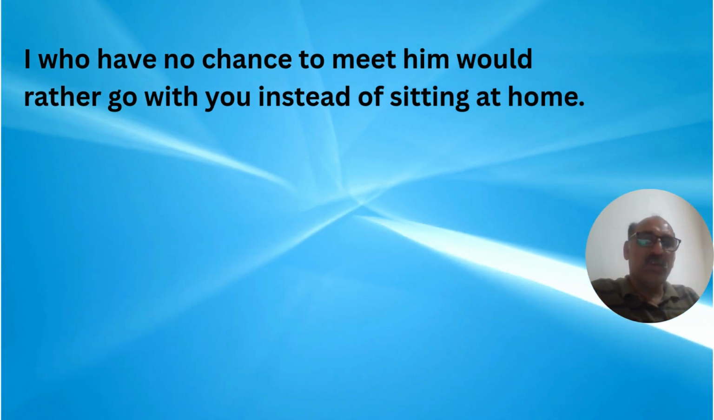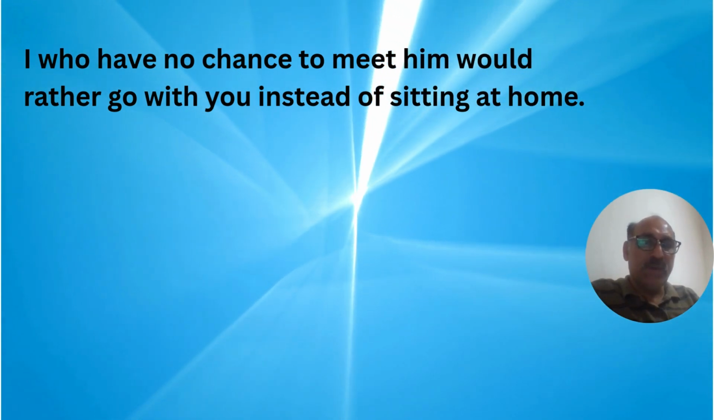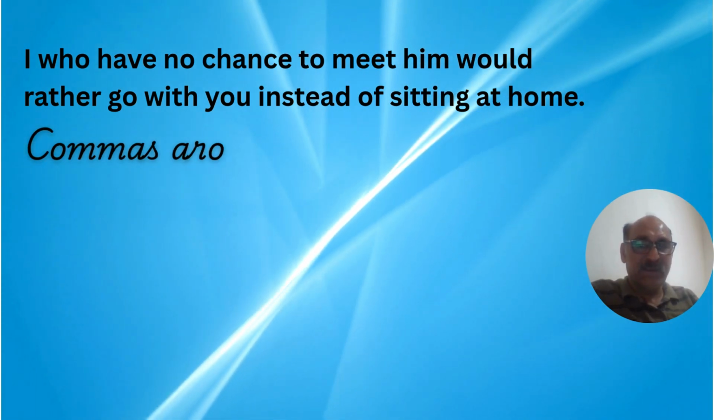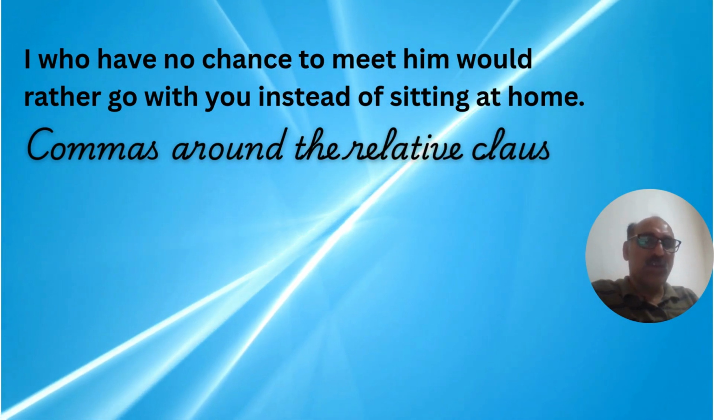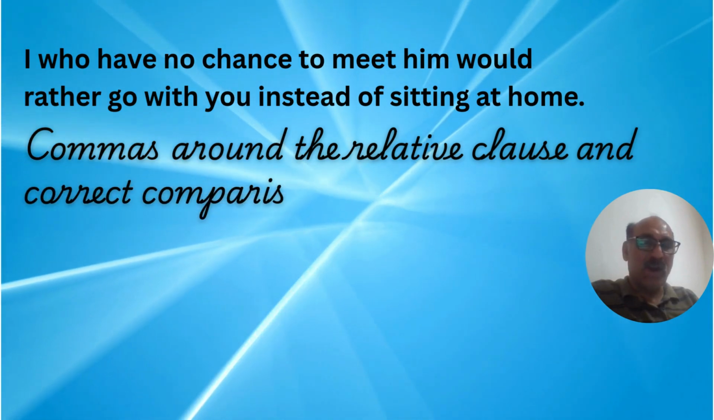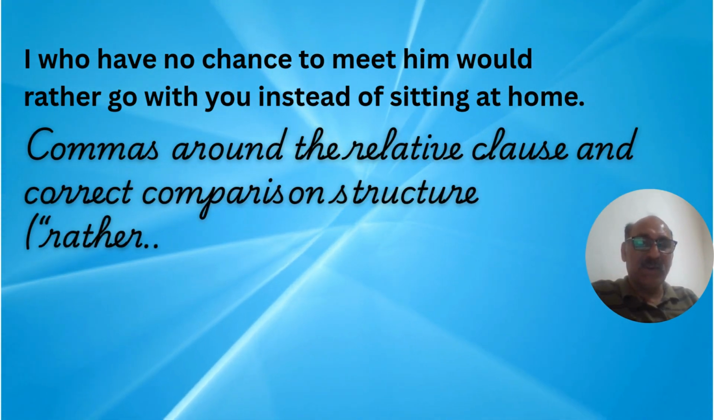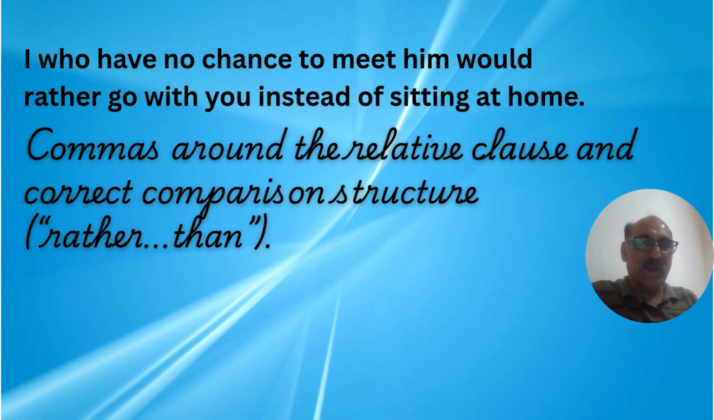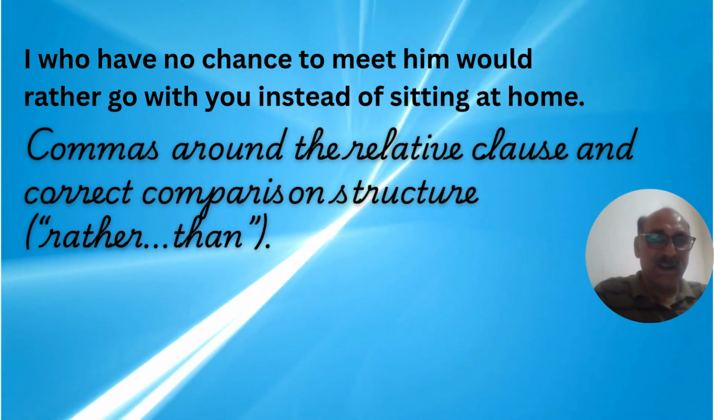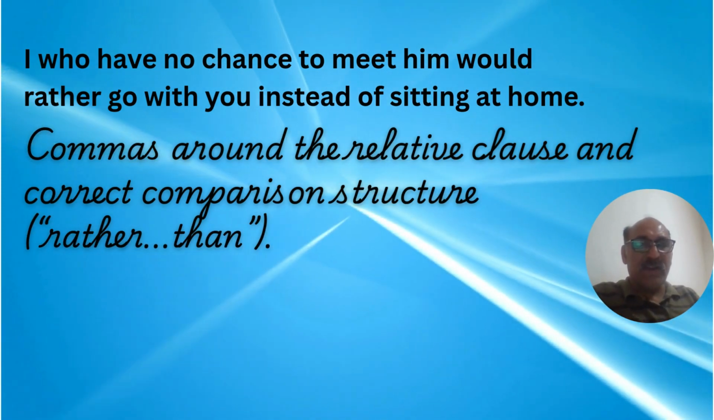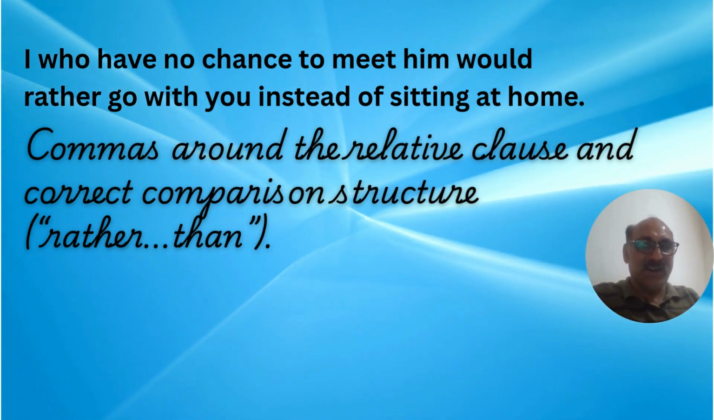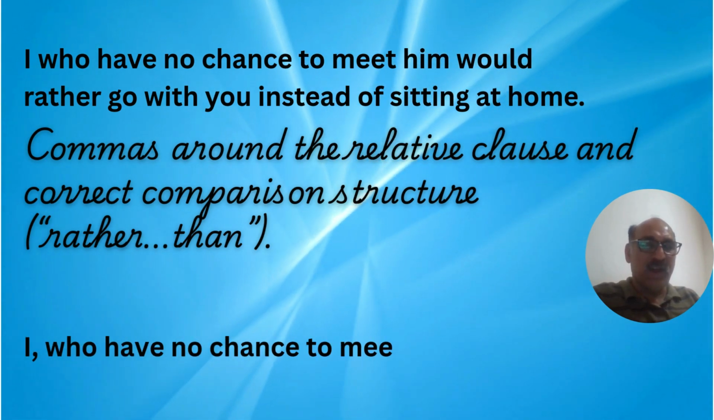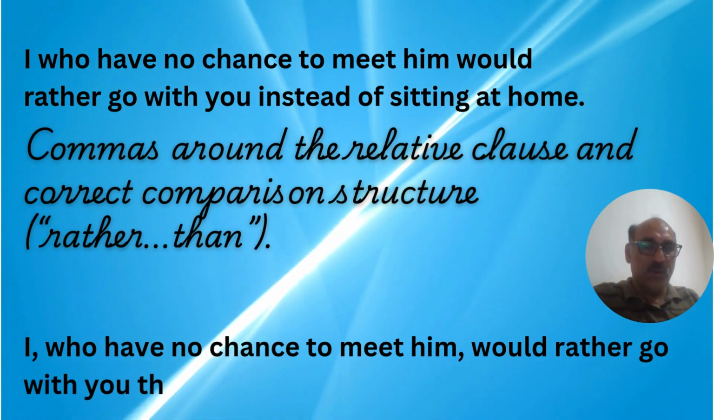I, who have no chance to meet him, would rather go with you instead of sitting at home. Now, this sentence has two main mistakes. Number one, who have no chance to meet him is a relative clause, so it should be separated from the subject by commas: I, comma, who have no chance to meet him, comma. The second mistake is that would rather is followed by than, not instead of. So the correct sentence would be: I, who have no chance to meet him, would rather go with you than